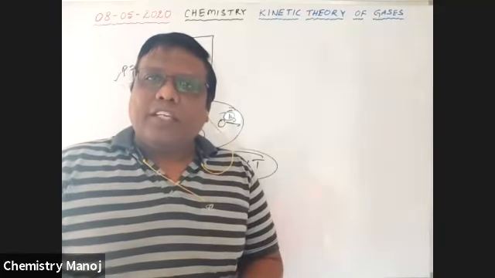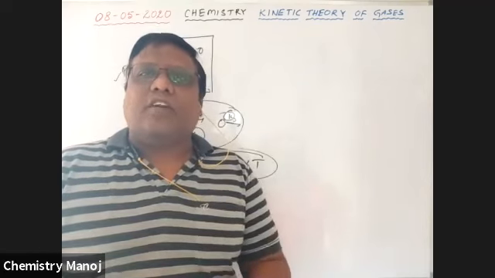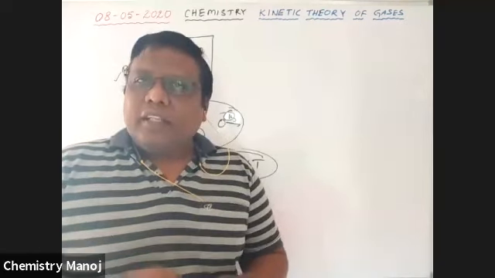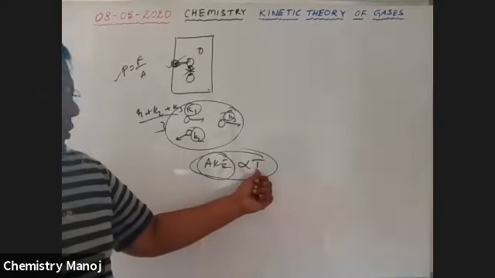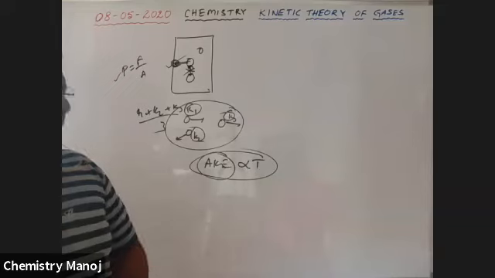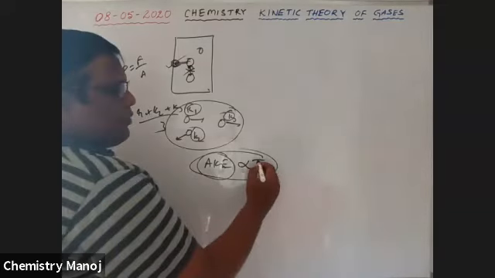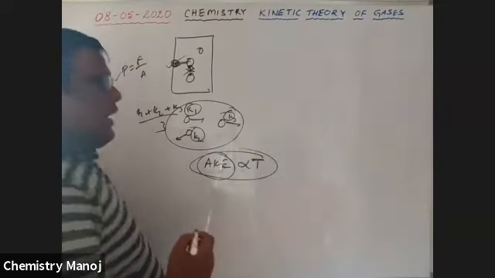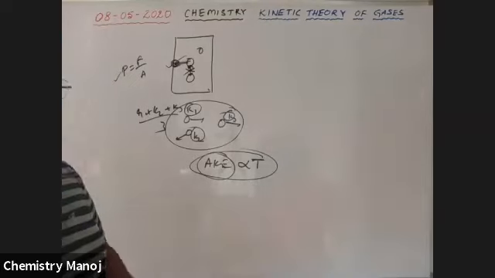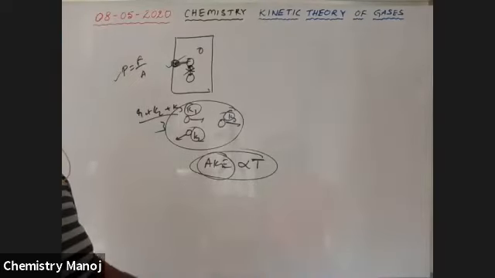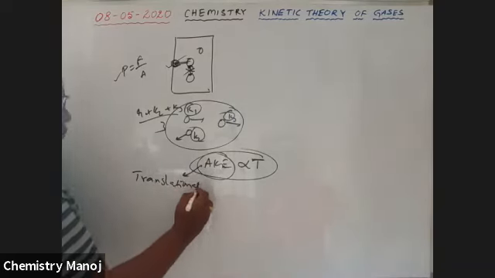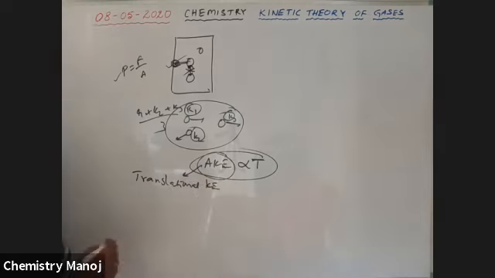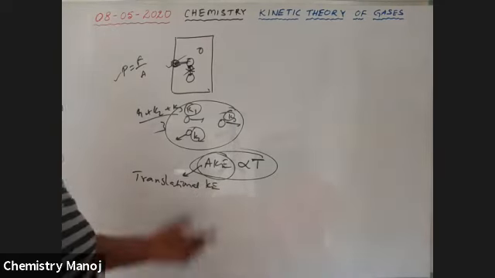But the average speed must be constant. That average speed increases with increase of temperature or decreases with decrease of temperature. That means the average kinetic energy of the gas molecules is always directly proportional to the absolute temperature of the gas. Be careful. This average kinetic energy is also called the translational kinetic energy.